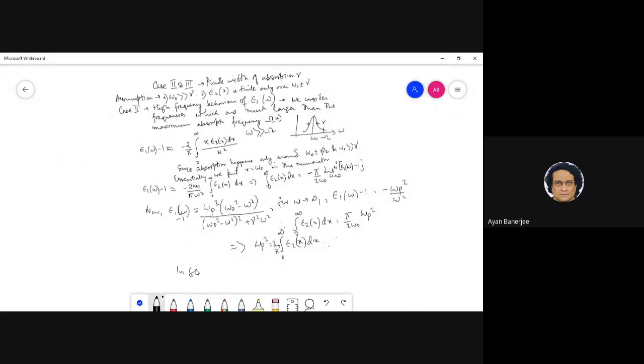So in general, your omega p square is something like this: x epsilon 2x dx from 0 to infinity. Okay, so that again you can kind of preempt from here, if you basically consider that this is